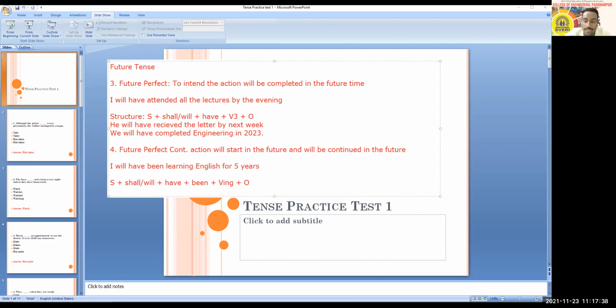"She will have been gardening for 5 years." Okay, that is also right. "She will have been learning to drive a scooter for 1 hour." That will be also fine. Pragati: "The players will have been playing for 2 hours." That will be also okay. And fine, up to now I hope all of you have got it clear.